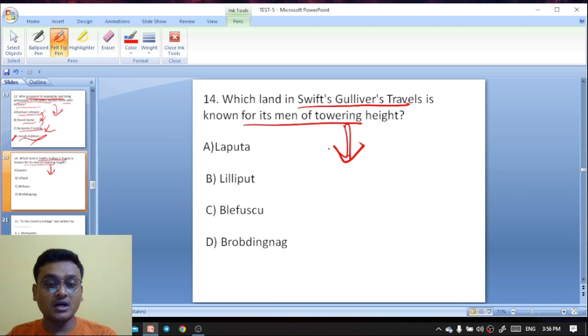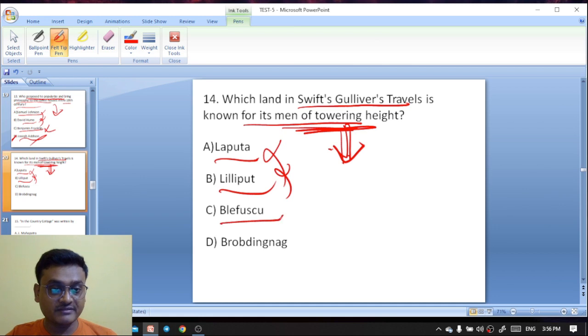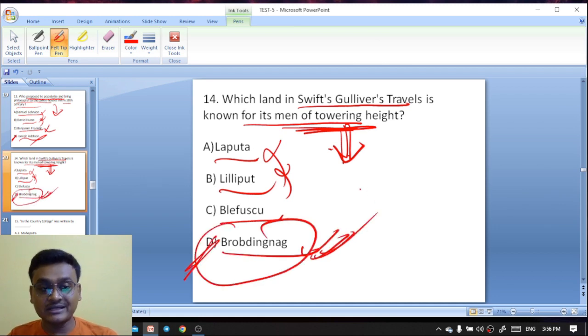Which land in Swift's Gulliver's Travels is known for its inhabitants of towering height? The inhabitants were actually of towering height, the height of a tower. Laputa, Lilliput, Blefuscu, Brobdingnag. It is Brobdingnag. Brobdingnag is the right answer.